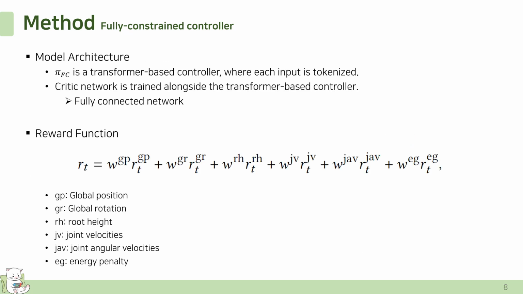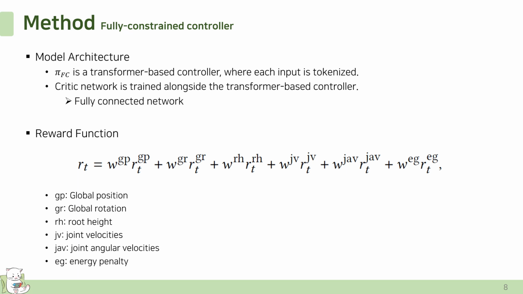Inspired by the success of Transformers, this paper designed the policy π_FC as a transformer-based controller, where each input is tokenized. Using a transformer architecture enables the controller to effectively capture the relationship between various types of input modalities.